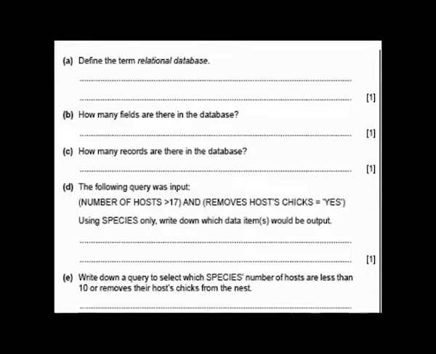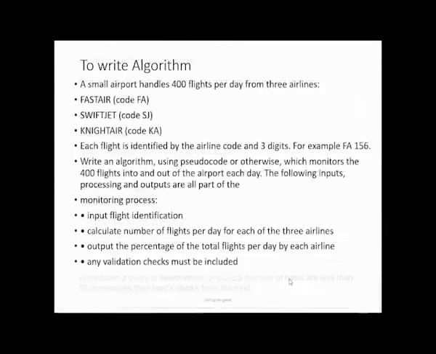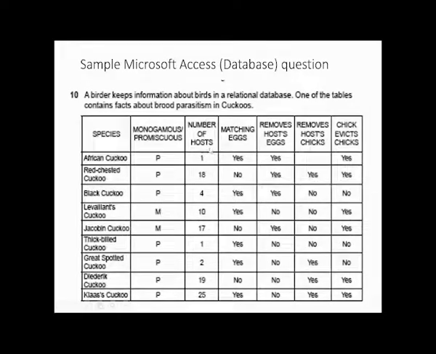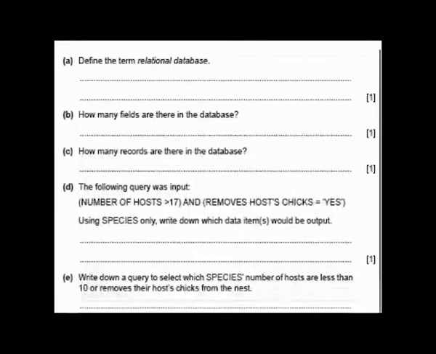The name of the field and the condition. Where is the name of my field here? Number of hosts. So if I go to my table, I'm looking at number of hosts. So I will write number of hosts in brackets.